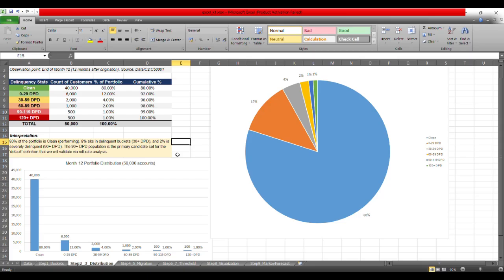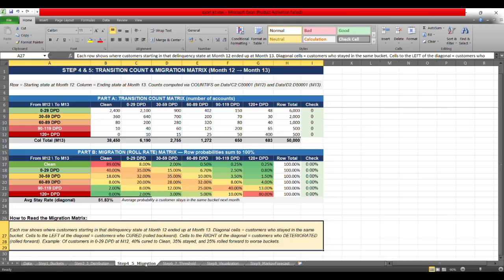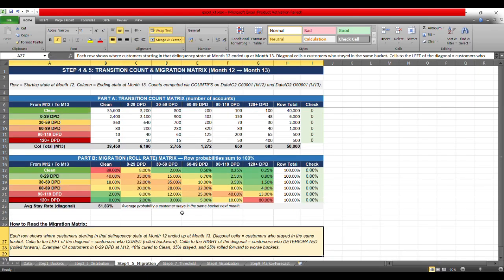For that, we need to understand the migration analysis, because first we have understood that 80% of our portfolio is clean and performing, 8% sits in the delinquent buckets, and only 2% is severely delinquent. So from a high level, 90% is coming out as a primary candidate set for the default definition that we'll see further. Now let's move on to the migration analysis.